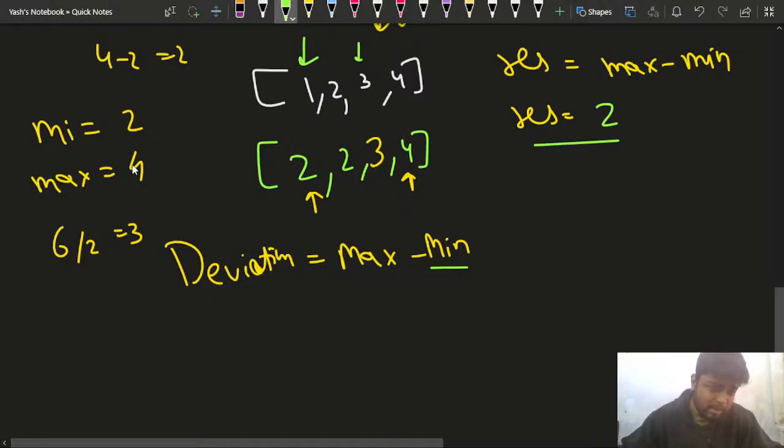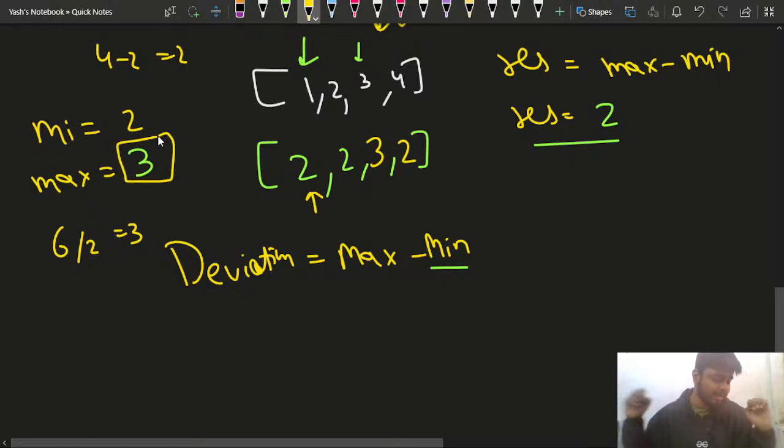Now what is the maximum element? The maximum element is 4. I told you that I'll be decreasing the maximum element by 2, so this 4 becomes 2. Perfectly fine. Now what is the maximum element? Now the maximum element is 3. I'll not divide this array any further, because this is the maximum element and now I cannot reduce the maximum element any further.